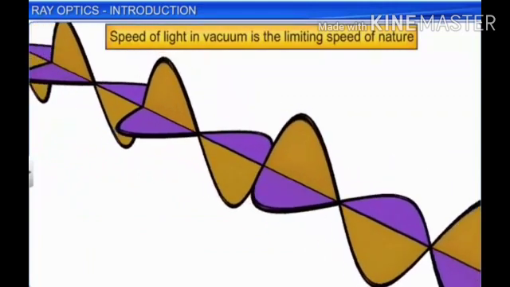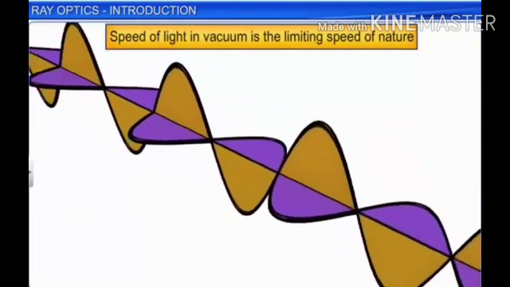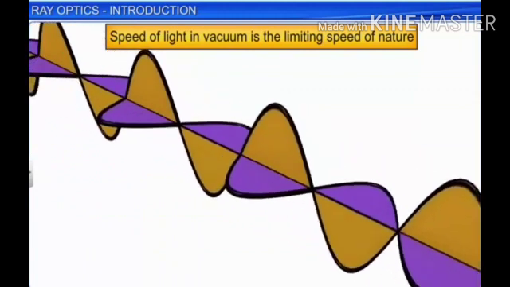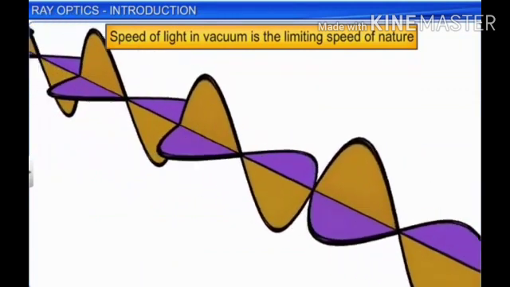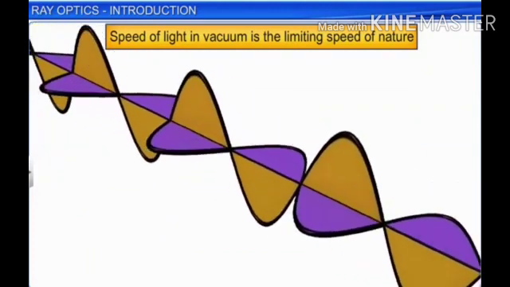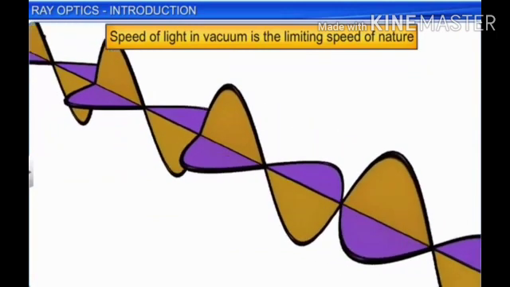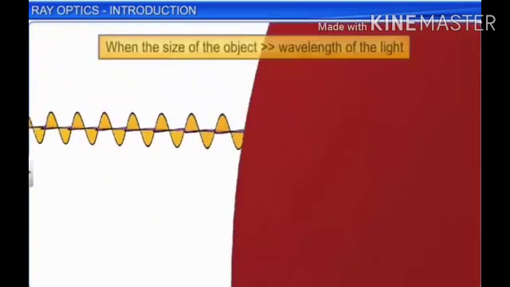Electromagnetic waves move in a medium or vacuum with the speed of light, which is 3 into 10 power 8 meters per second. The speed of light in vacuum is the limiting speed of nature. So it moves with the speed of light.